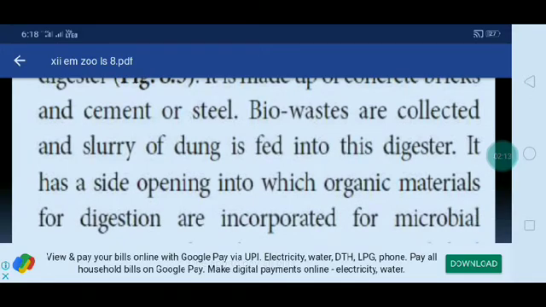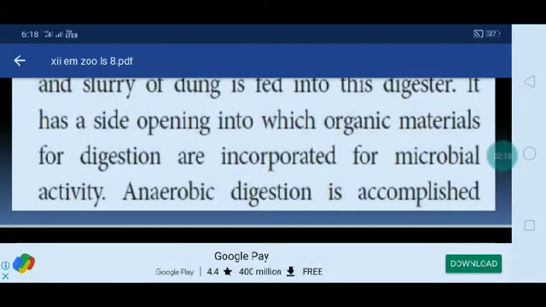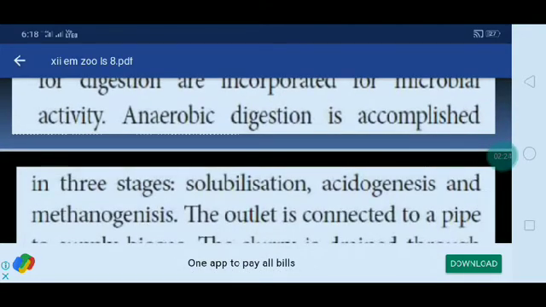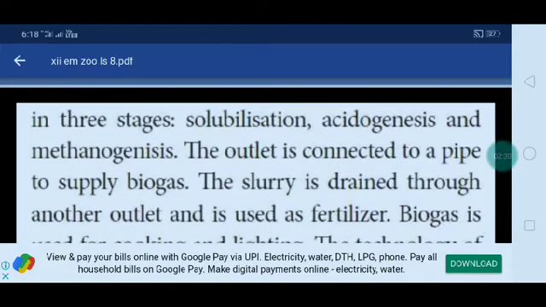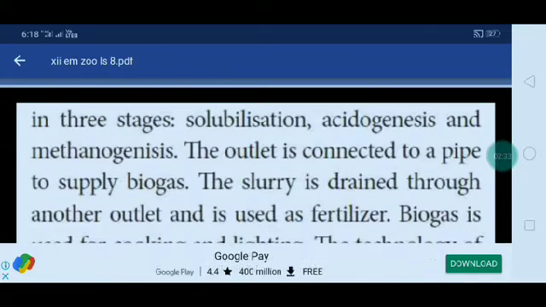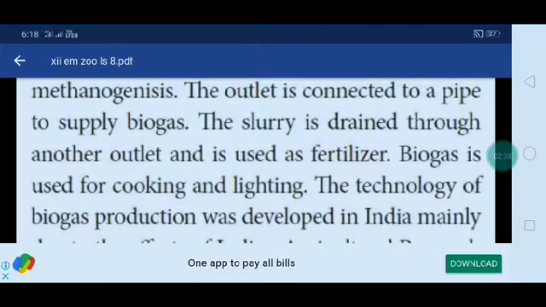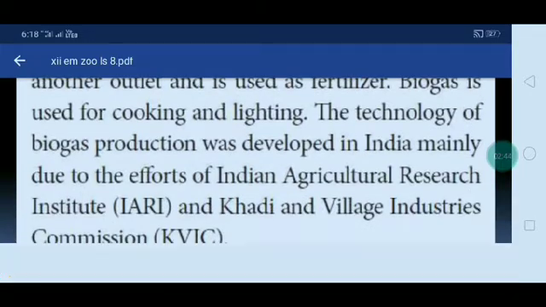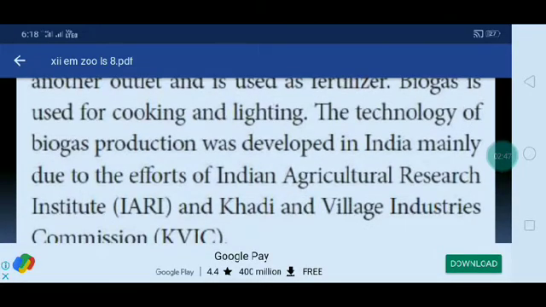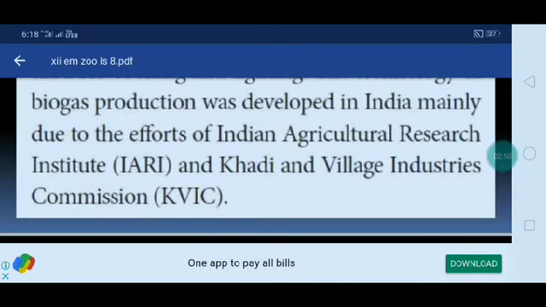It has a side opening into which organic materials for digestion are incorporated for microbial activity. Anaerobic digestion is accomplished in three stages: solubilization, acidogenesis and methanogenesis. The outlet is connected to a pipe to supply biogas. The slurry is drained through another outlet and is used as fertilizer. Biogas is used for cooking and lighting. The technology of biogas production was developed in India mainly due to the efforts of the Indian Agricultural Research Institute and Khadi and Village Industries Commission (KVIC).